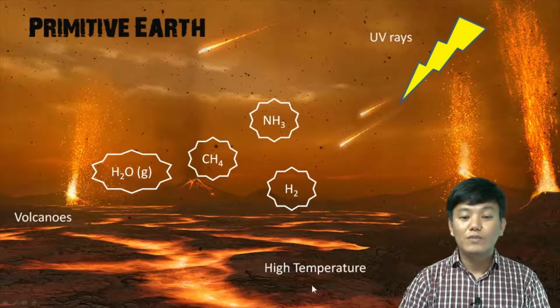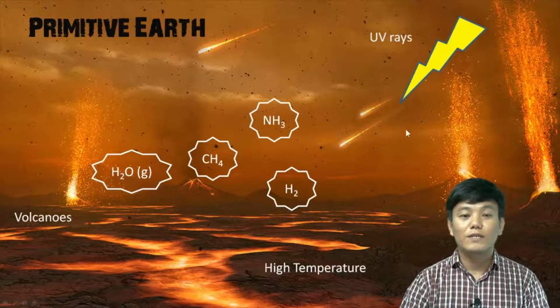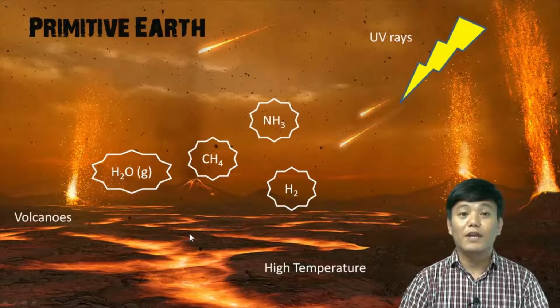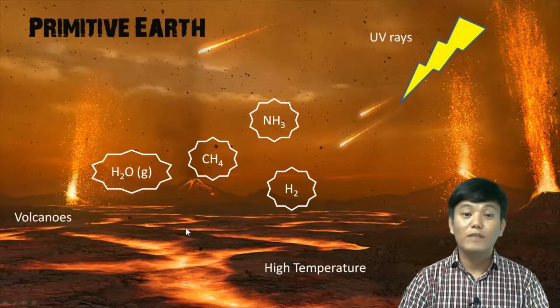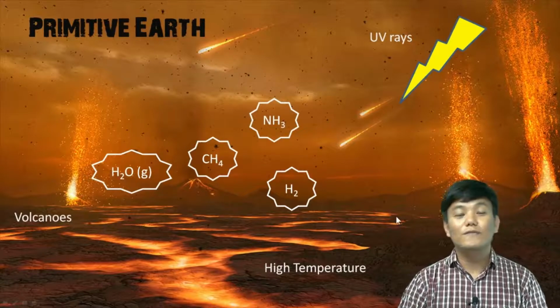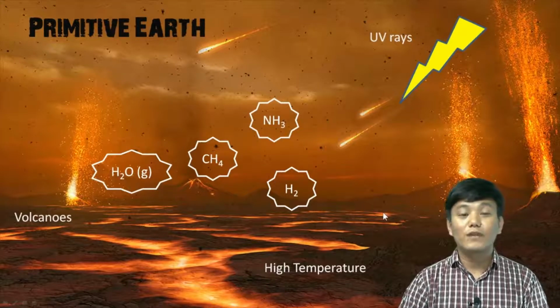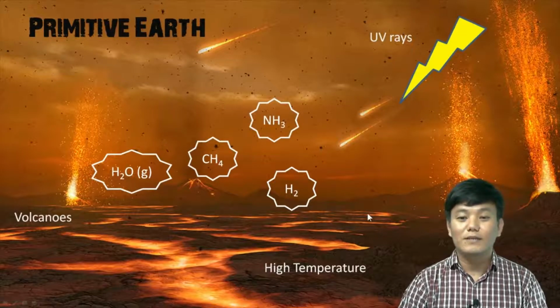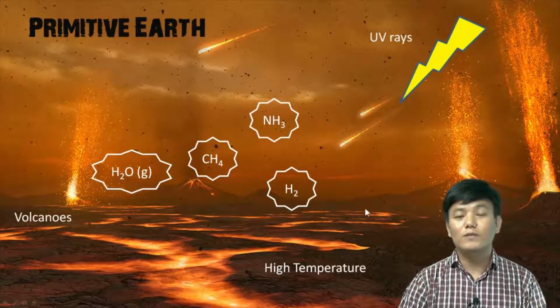And due to the energy provided by high temperature, volcanic storms, and ultraviolet radiation, these inorganic molecules reacted to give rise to organic molecules like RNA and proteins, and the organic molecules in turn gave rise to the first life forms. So that was the hypothesis proposed by Oparin and Haldane. But it was just a hypothesis. There were no experimental proofs, right?